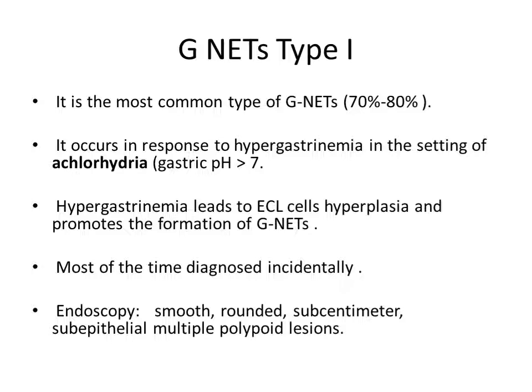GNET type 1 is the most common type of GNET. It occurs in response to hypergastrinemia in the setting of achlorhydria, where gastric pH is usually more than 7. Hypergastrinemia leads to ECL cell hyperplasia and promotes the formation of GNET. Most of the time, it is diagnosed incidentally. Endoscopically, GNET type 1 appears as smooth, rounded, sub-centimeter, subepithelial, multiple polypoid lesions.